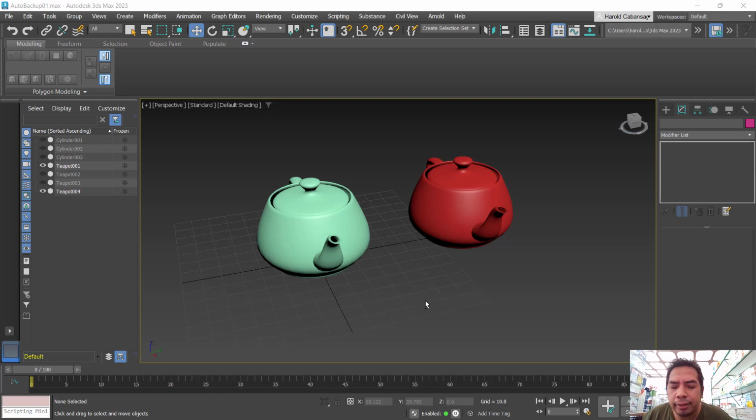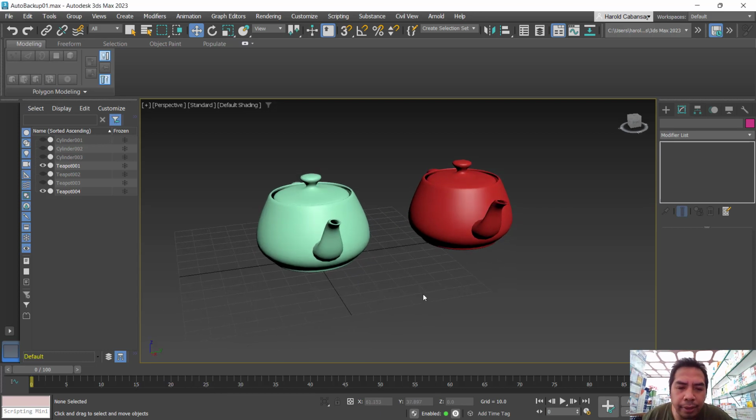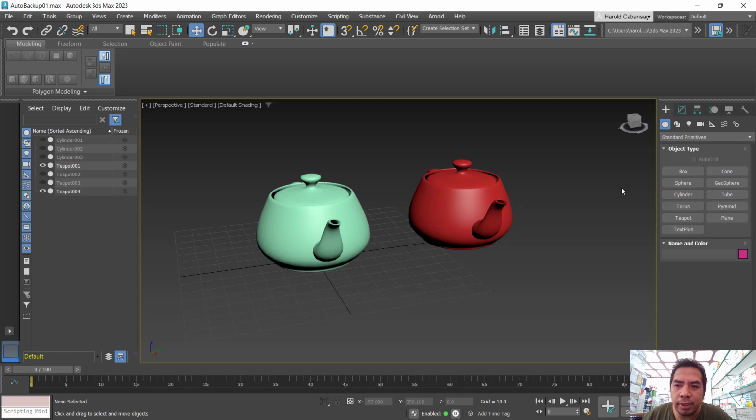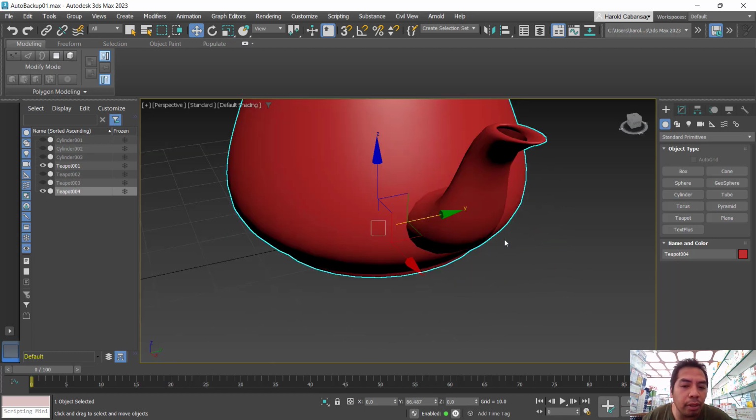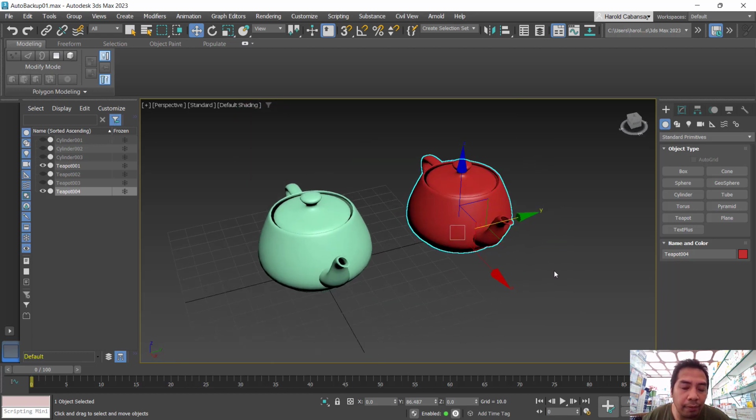Okay, so next on our discussion is the modifying or editing of objects here in 3ds Max. First off, just to recap, we are done with the creation of objects and the different ways to create them. We are also done with navigation, or how to view the objects in several ways.